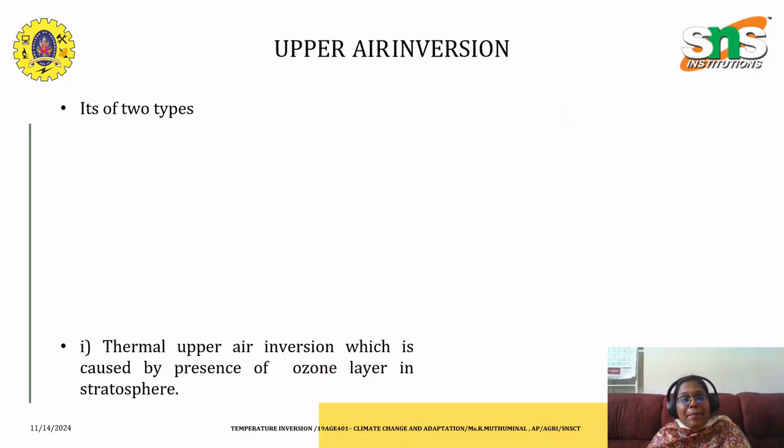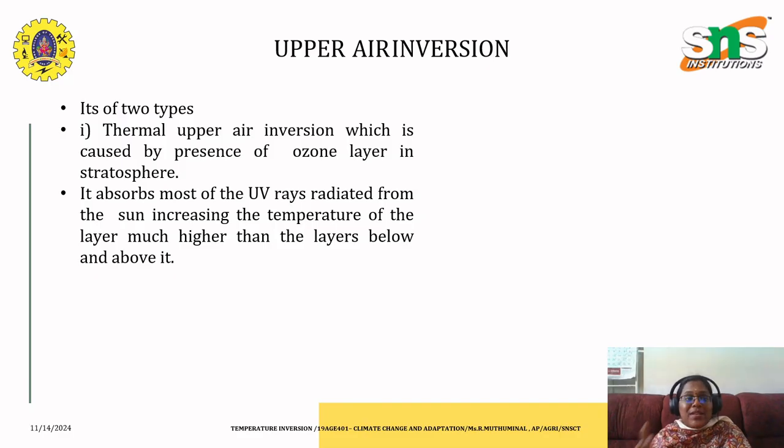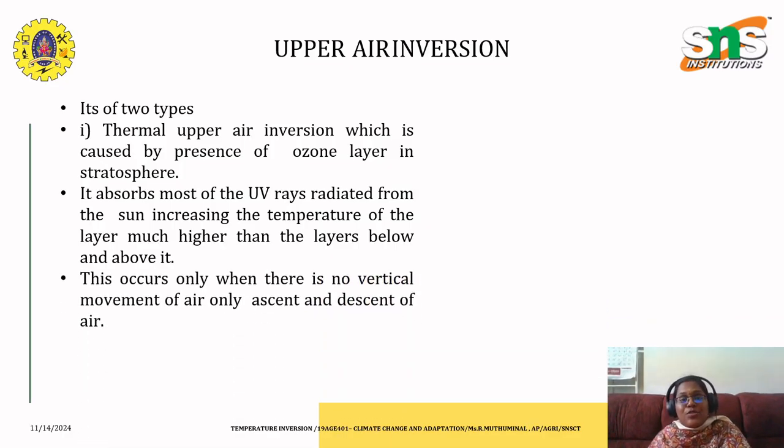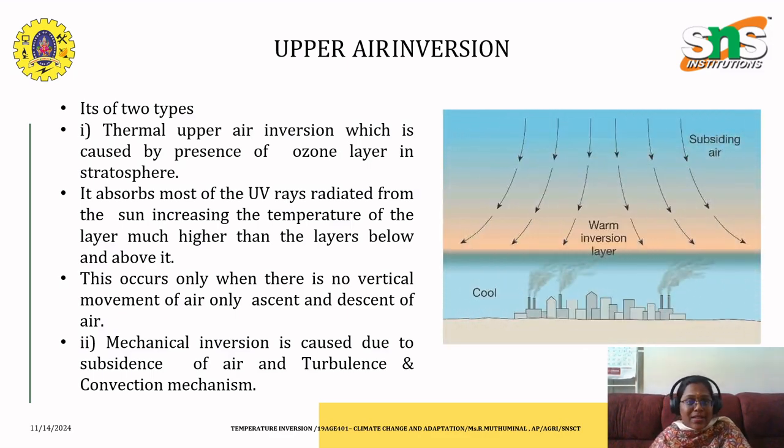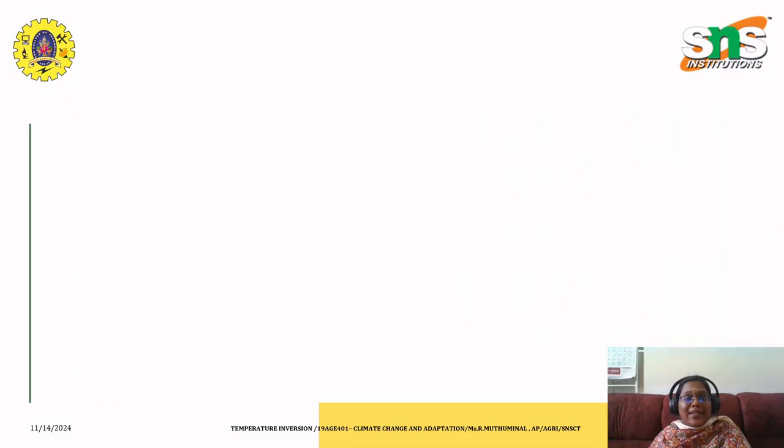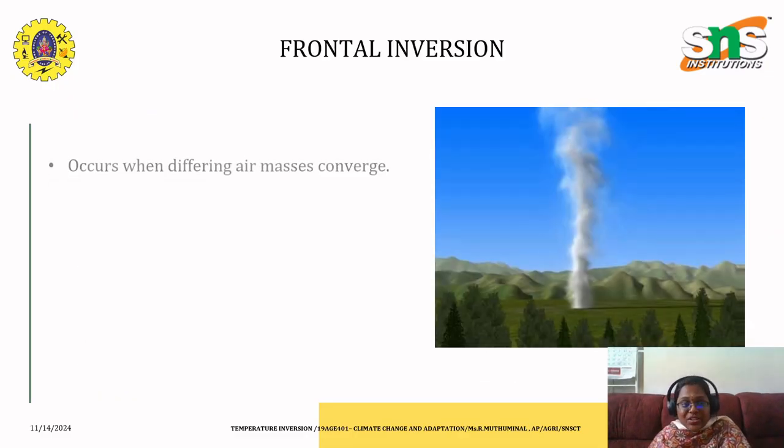The next one is upper air inversion. It is of two types. The first one is thermal upper air inversion, which is caused due to the presence of the ozone layer in the stratosphere. It usually absorbs UV rays radiated from the sun, increasing the temperature of the layer much higher than the layers below and above it. And the second one is mechanical inversion, which is caused due to the subsidence of air and turbulence and convection mechanism. The last type is frontal inversion.